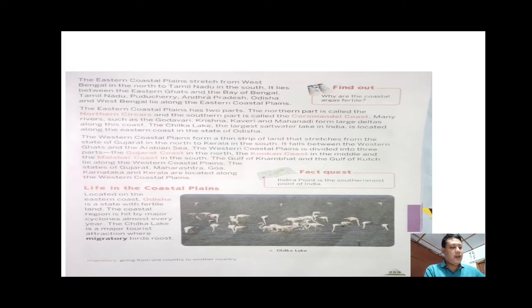Life in the coastal plains, located on the eastern coast. Odisha is a state with fertile land. So Odisha is one of the states that lie in the eastern coastal plains. And in Odisha, what type of land will we find? Fertile land, which means land that is good for growing crops, good for cultivation.